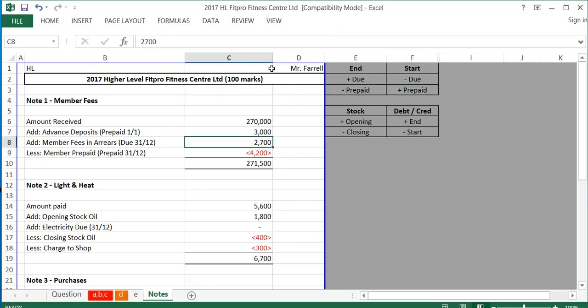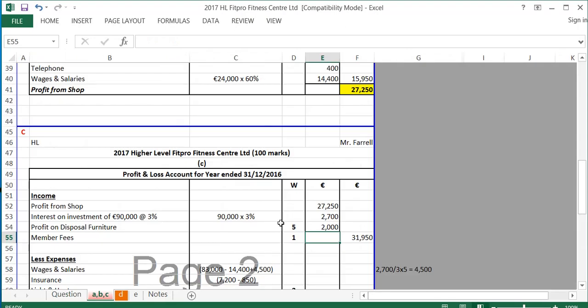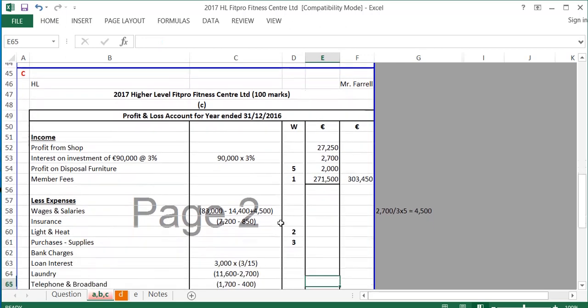There's members' fees due at the end of the year of 2,700, which we can see from part 3 of the question. And again, if they're due at the end of the year, they're added on. And there are members' fees prepaid at the end of the year, which again is from part 3 of the notes, of 4,200. And because they're prepaid at the end of the year, they are taken away. So in total, my members' fees come to 271,500. So I'm going to fill that in here, 271,500, and that is my income done.